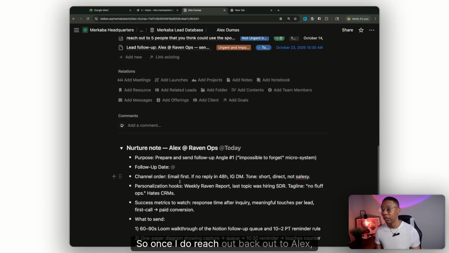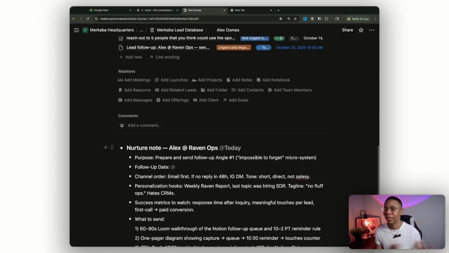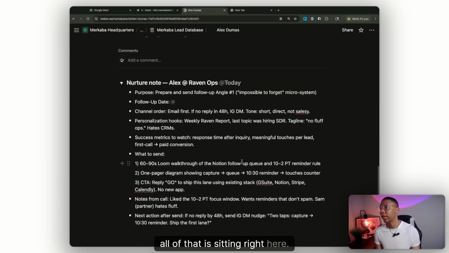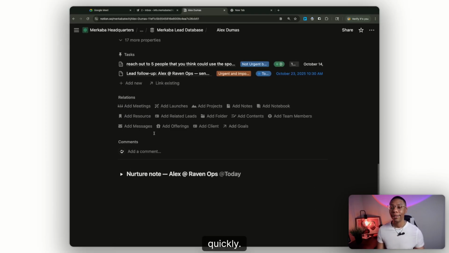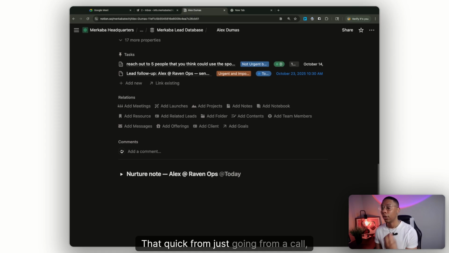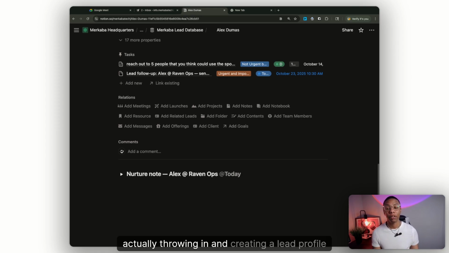So once I do reach back out to Alex, I can easily go back into these nurture notes and be like, who is Alex again? Why did I want to reach out to them? Where did we leave off? Well, all of that is sitting right here. So I could easily toggle this down and read it quickly, that quick, from just going from a call, cleaning up those notes, actually throwing in and creating a lead profile and updating that lead profile, all within 5 minutes.